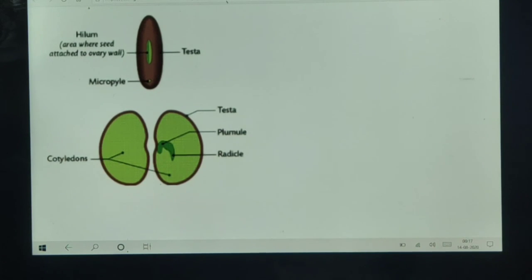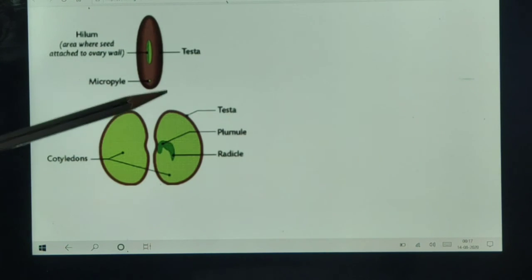If we observe the gram seed, an opening is present from where water enters the seed. The gram seed soaks water through an opening known as the micropyle. The hilum is the scar by which the seed is attached to the ovary wall. The testa is the outer layer of the seed.